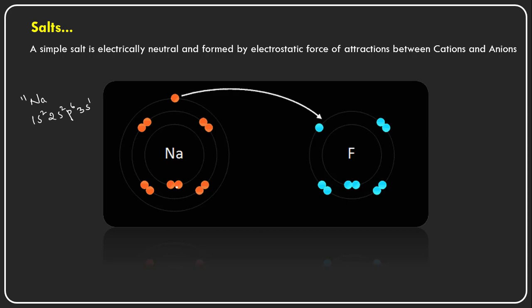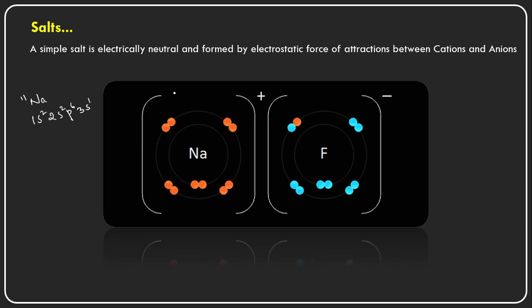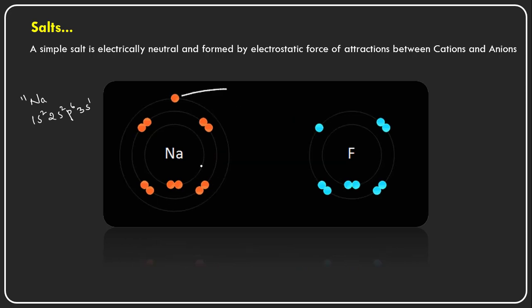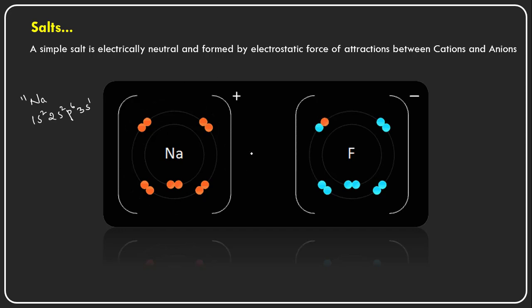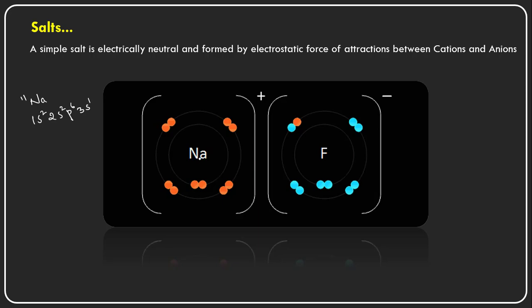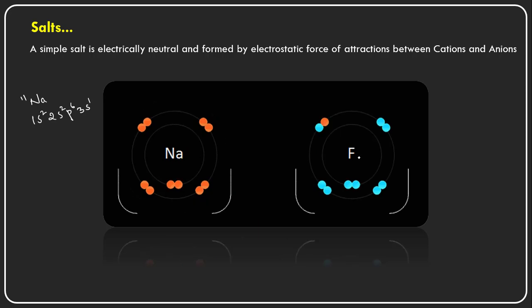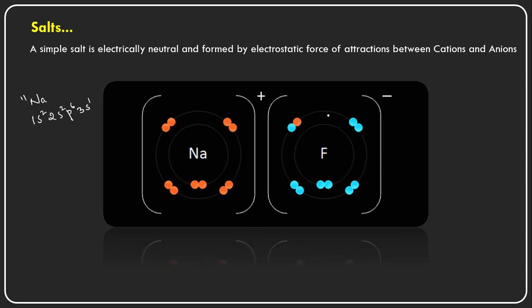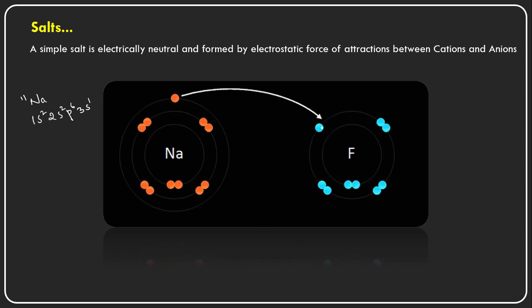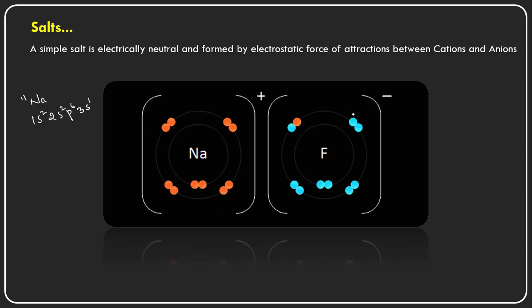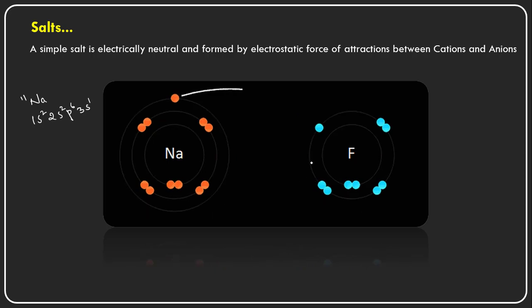So we can see two electrons here and a total of 8 electrons in the second orbital, and in the third orbital one electron is there. It is losing its electron, so the third orbital disappears. And it loses its electron to the fluorine, because fluorine is a highly electronegative atom, and it requires one extra electron so that it completes its shell. Its outermost orbital will have 8 electrons, it gets the octet configuration, right?